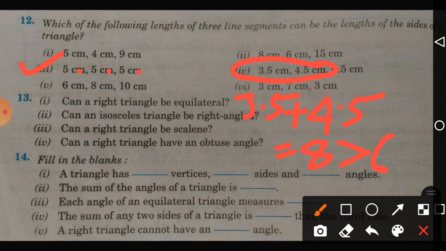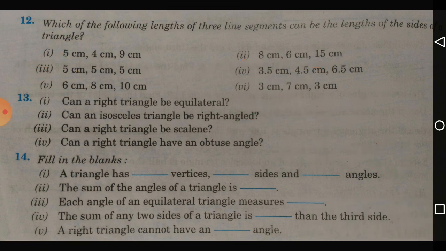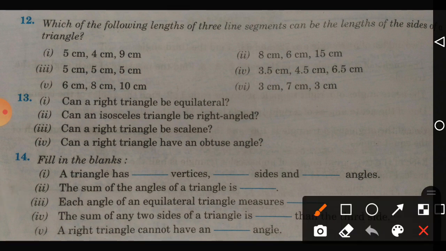Yes, 8 is greater than 6.5. So with the given lengths in the fourth, we can draw a triangle, correct?